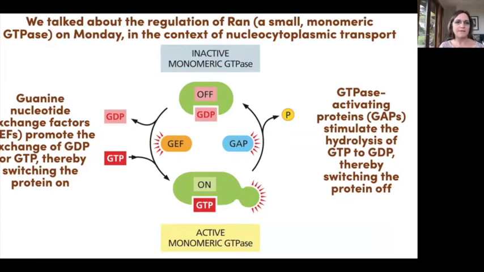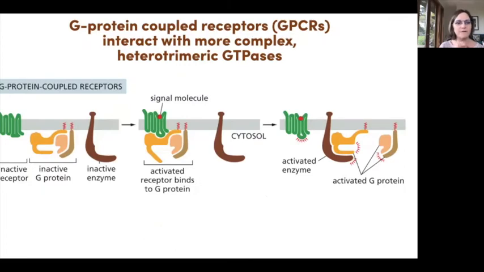GEFs are guanine nucleotide exchange factors, which promote the release of the hydrolyzed GDP and the binding of new GTP. And so they can turn the G protein on if its on state is GTP bound. And conversely, GTPase activating proteins or GAPs stimulate the GTPase activity of G proteins and thereby catalyze them turning from on to off. And that is true for both these small monomeric G proteins like RAN, or I'll talk about RAS in a little bit, and also often true for the trimeric G proteins that work with G protein coupled receptors.